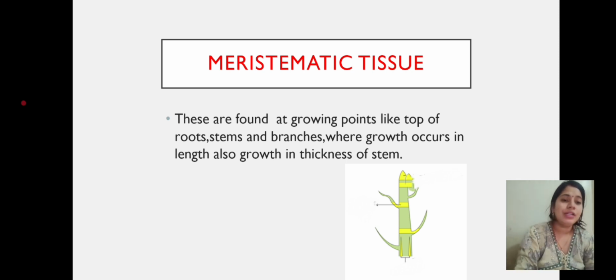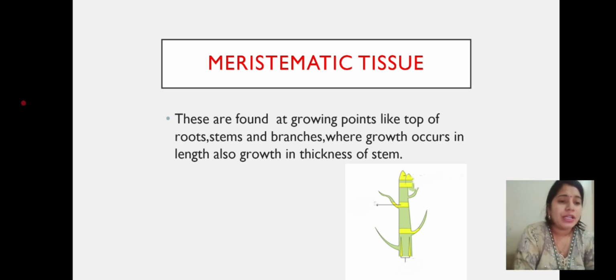When anyone asks what is meristematic tissue, we can say that it is the type of tissue by which the length of the stem increases. The meristematic tissue is also known as growing tissue.